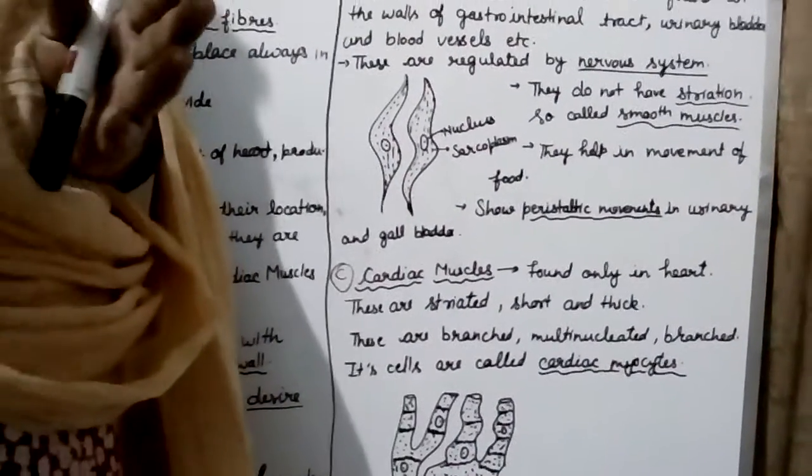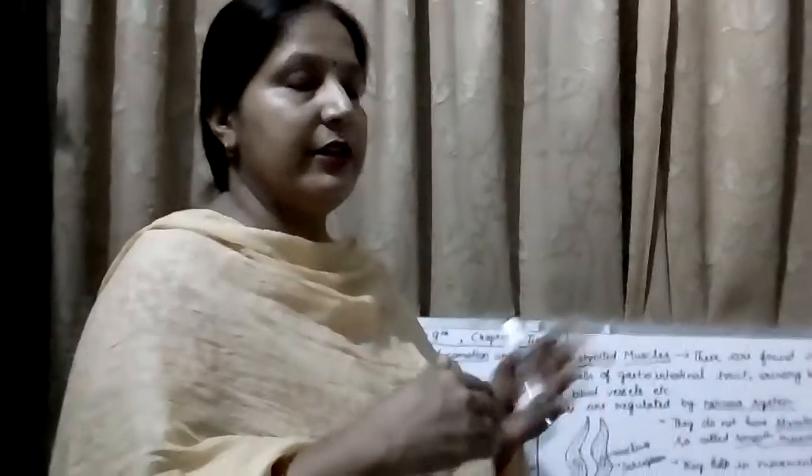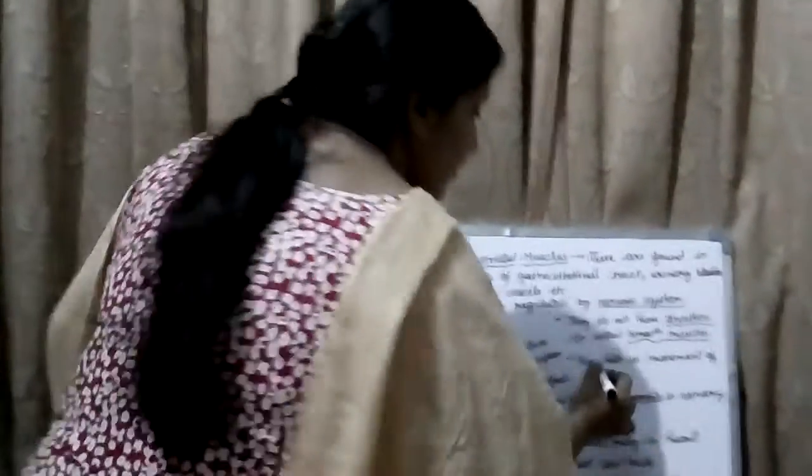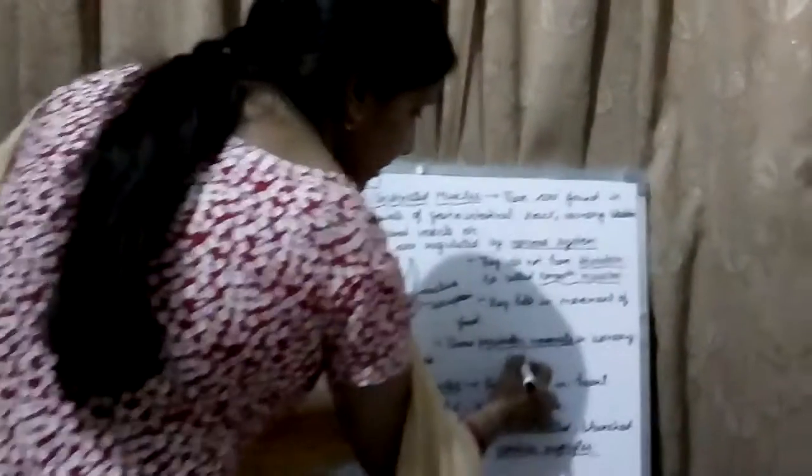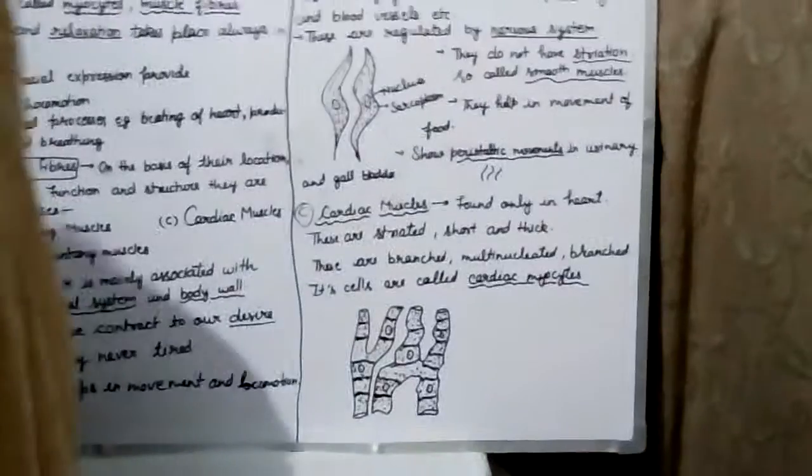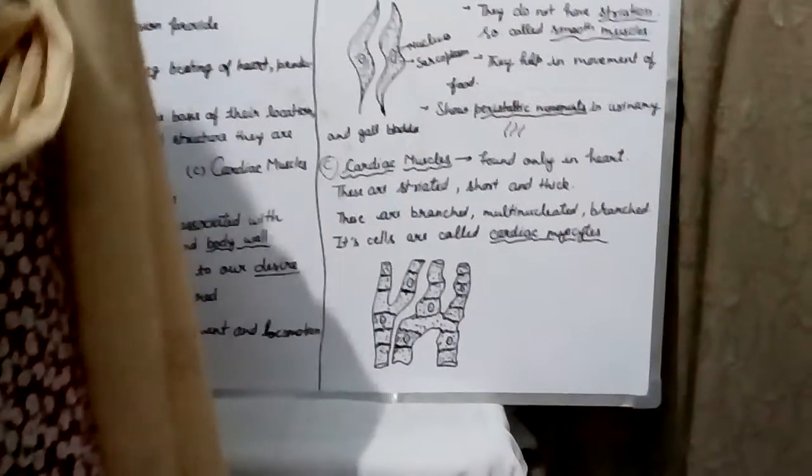Peristaltic movements mean finger-like motions. For example, in the urinary bladder and uterus cilia-like, hair-like structures are present, and when these cilia move, this movement is called peristaltic movement.